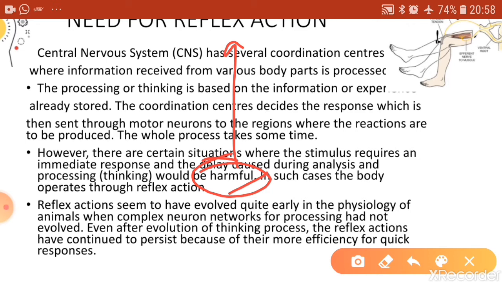Here also you will find that the message will first be picked up by the receptors, and taken by the sensory neuron to the central nervous system, but not to the thinking region. In the central nervous system there are some special neurons which I told you about, the relay neurons. They pick up the message from the sensory neuron, and without any processing the message is handed over to the motor neuron, which immediately takes the message to the effector organ so that the response can be generated. So here thinking is not at all involved.